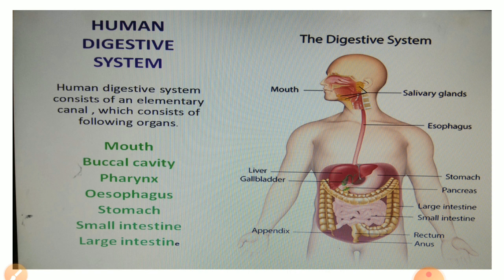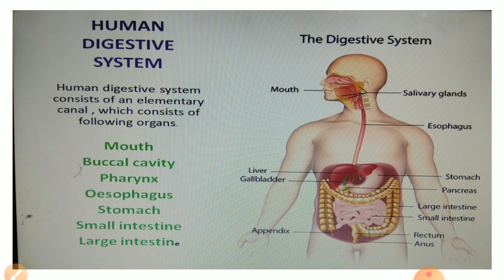So let's start with the mouth. Human beings ingest various types of food through a special organ called the mouth. The inner portion of the mouth is called the buccal cavity. Buccal cavity contains teeth, tongue, and saliva. All three are included in the buccal cavity. Teeth help in chewing the food, and the tongue mixes the food with saliva and also gives bolus shape to the food so that it can be easily swallowed. Salivary glands secrete saliva, which helps in the digestion of starch. Thus, the buccal cavity contains these three.